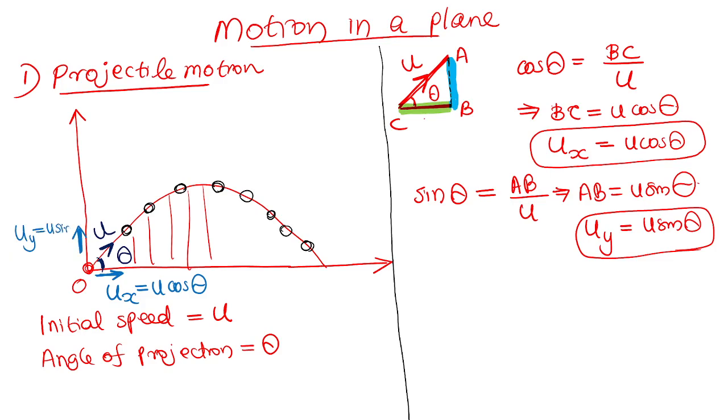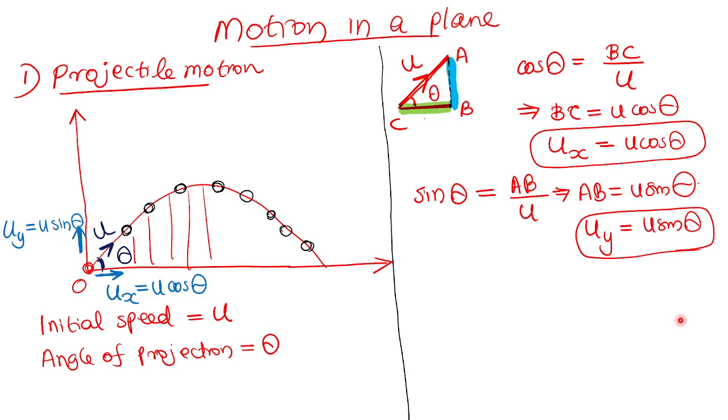You can zoom it. Let me write once again. Uy is equal to U sin theta. The height is increased at the speed. Understood? Initially the height is increased at the speed U sin theta. So all of you please write down till this step.